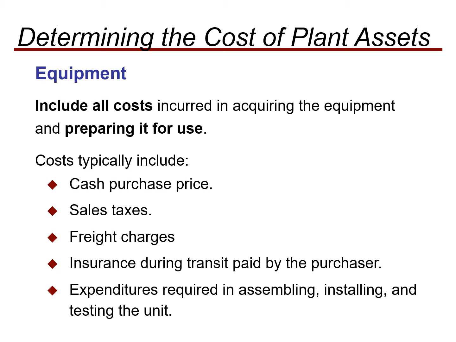That is very important: when you are taking that equipment from your supplier or seller to your warehouse or your own business place, you have to see whether there is a certain kind of insurance, or whether you have to arrange insurance in order to make the consignment safe. So in this case, you have to pay the price for the insurance as well. Then there is the expenditure required in assembling, installing, and testing the unit.